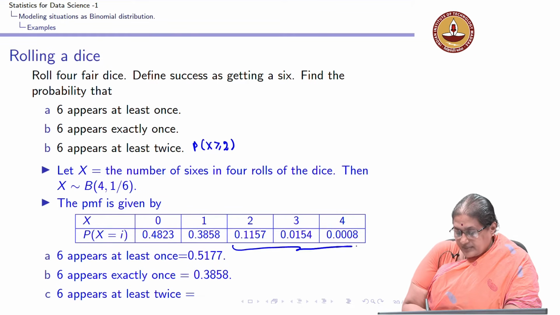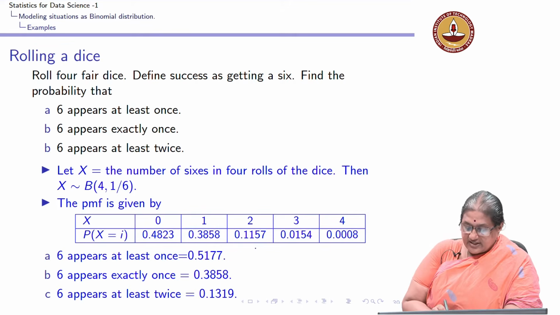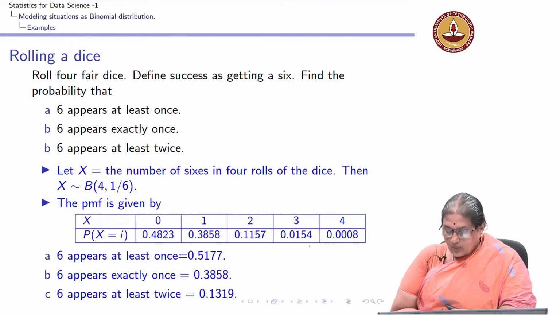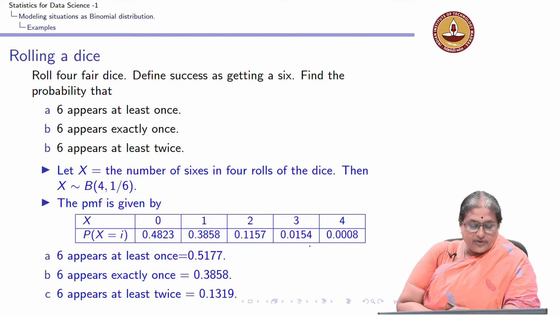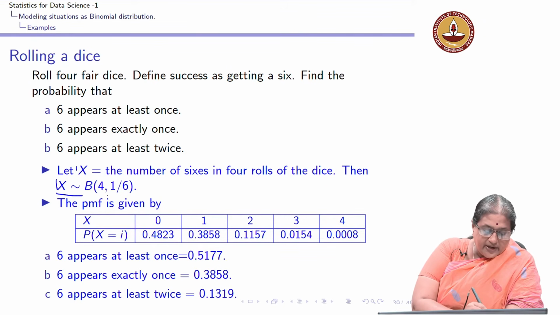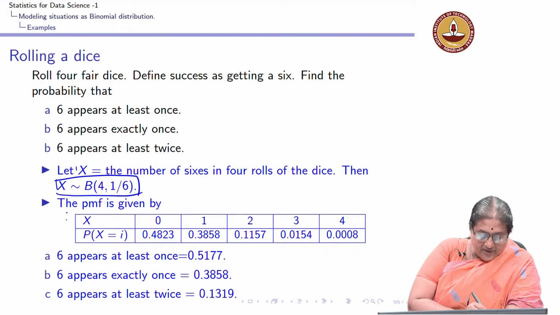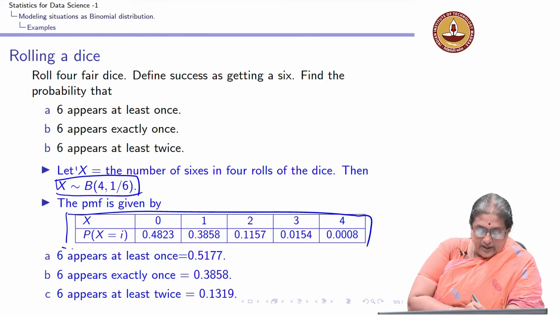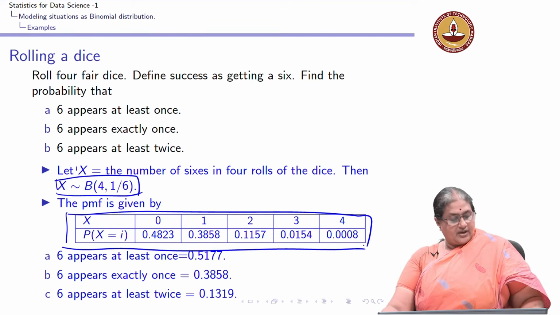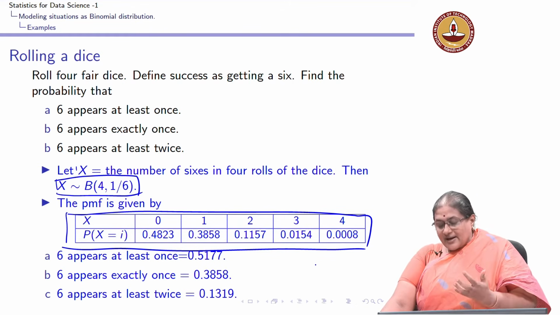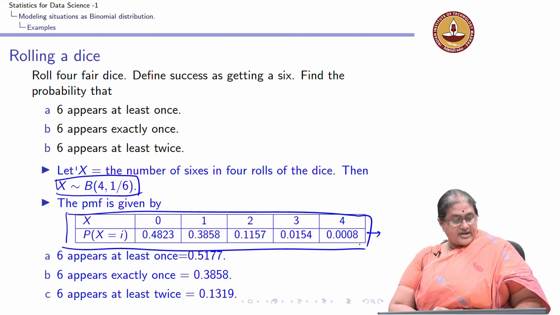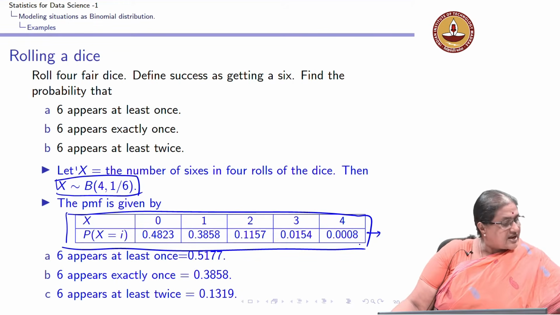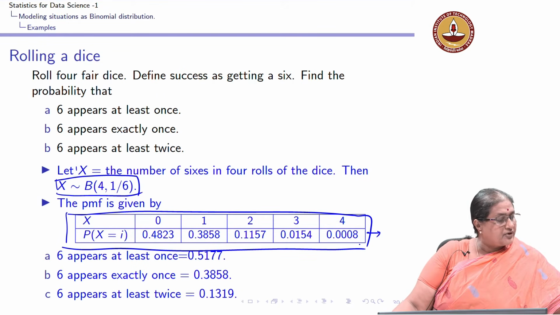Now, the probability x appears at least twice is the probability x is greater than or equal to 2. So, I add up these and I can find that that is 0.1319. Okay. So, you can see that we identified this as a binomial distribution and from that we obtained the probability mass function. What we need to do next is to understand how we got the probability mass function. Towards this, I will show how to get hold of the probability mass function.